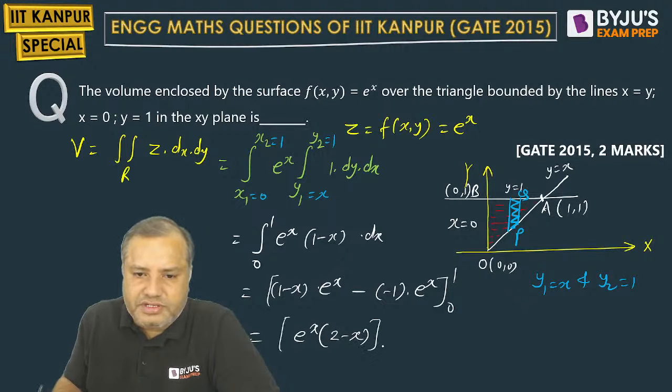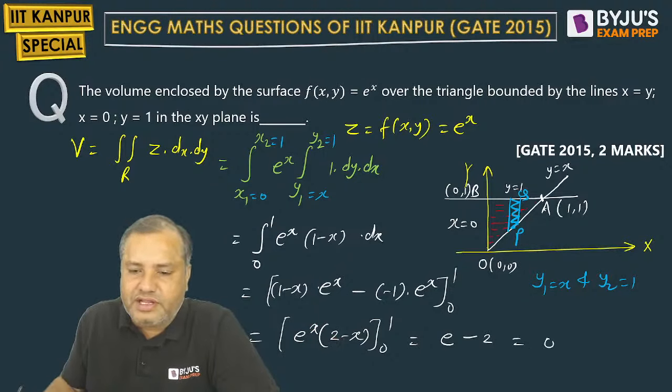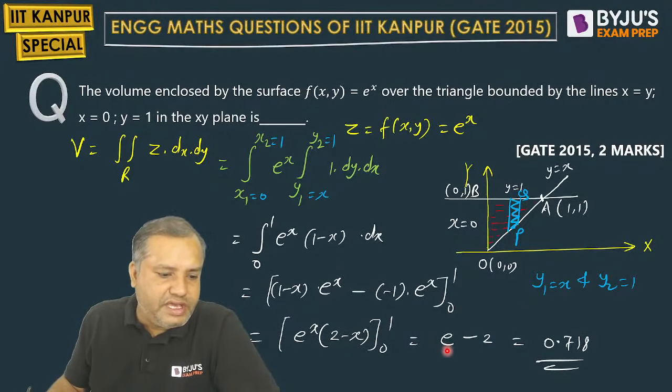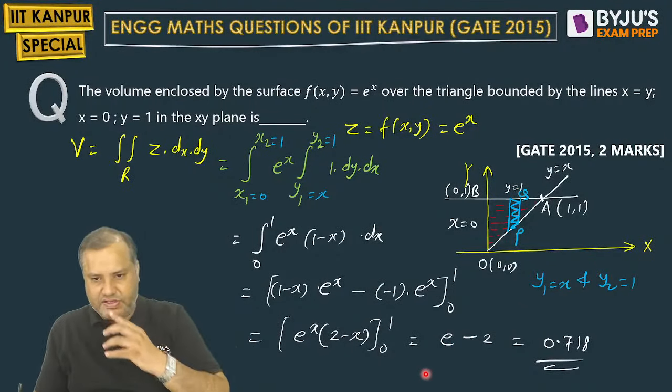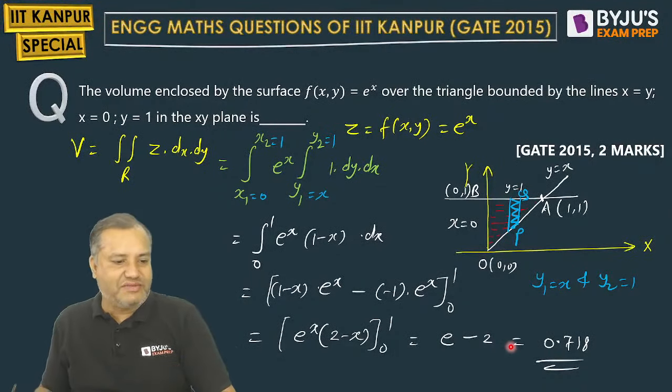Let us put the limits 0 to 1. When you put 1, you will get e times (2 minus 1), which is 1. Lower limit minus: e raised to 0 is 1, 2 minus 0 is 2. So e minus 2 will be nothing but 0.718, since the value of e is 2.718.